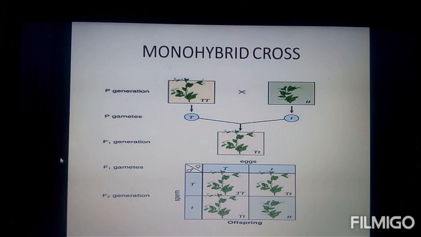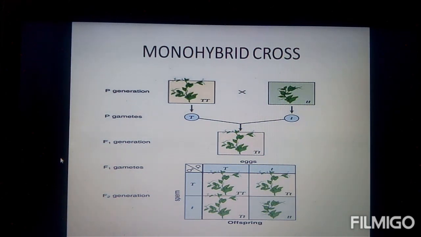Similarly, the gametes formed from the parents in the first generation are capital T and small t. If you observe the Punnett square clearly in the F2 generation, we can see that 4 offspring are formed. Among those 4, 3 of them are tall and 1 of them is dwarf. So we have 3 progeny which are tall and the other progeny which is dwarf. So we can conclude the ratio of the F2 generation is 3:1.